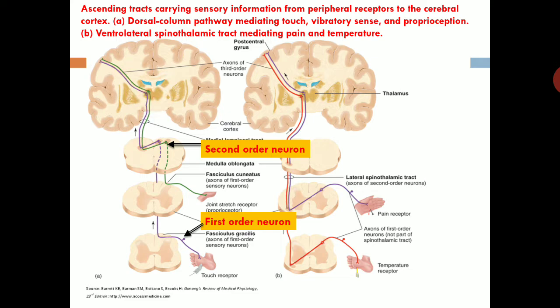And here there is a third order neuron in thalamus. So third order neuron, VPL nuclei form third order neuron, and then thalamic radiation. This fiber are thalamic radiation, and finally a fiber of this tract terminated in sensory area, somatosensory area of cerebral cortex.